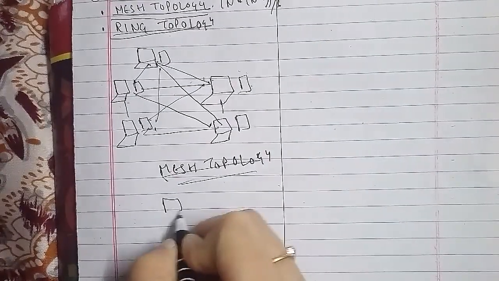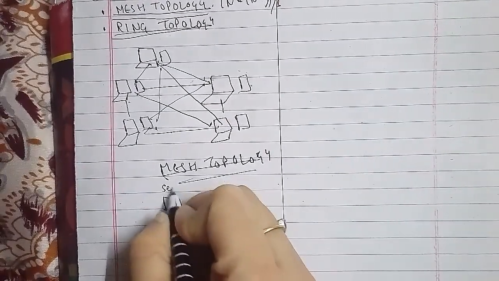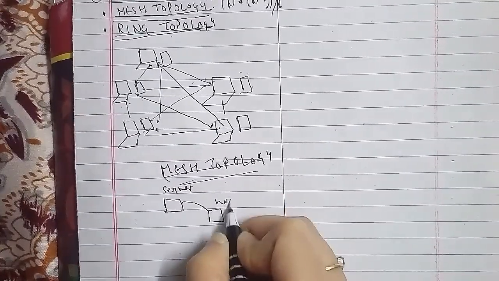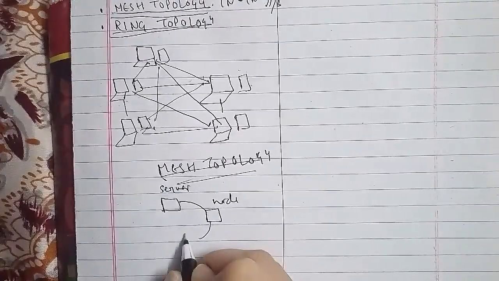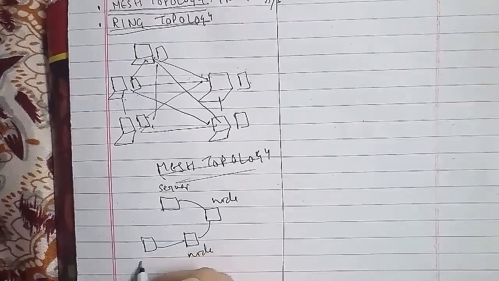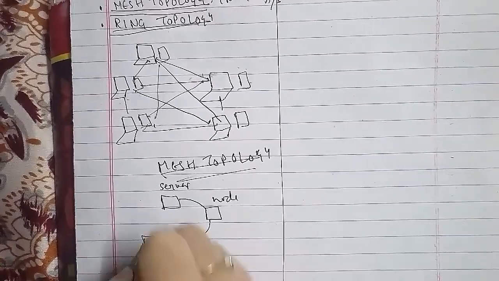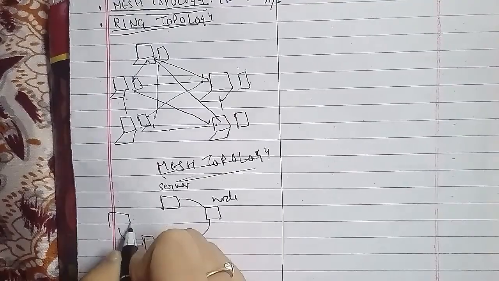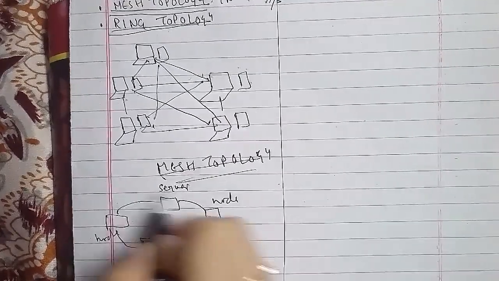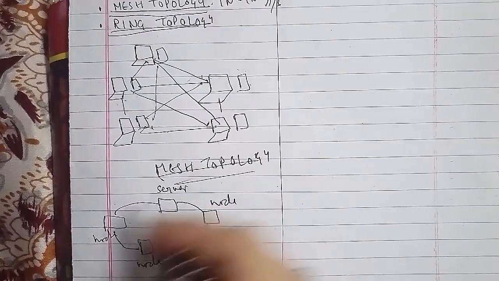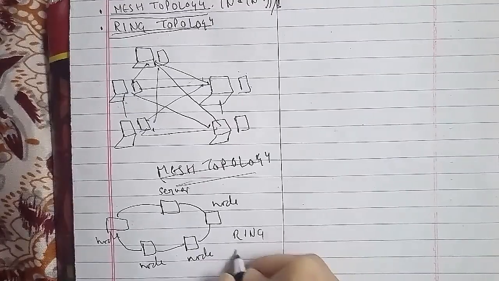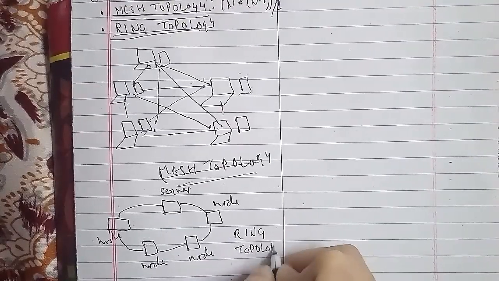Now we'll discuss another one, and that is your bus topology. In a bus topology, multiple devices are connected one by one by means of connectors or drop cables, with full duplex operation between the stations, and the tap allows data to be transmitted onto the bus and received from the bus.